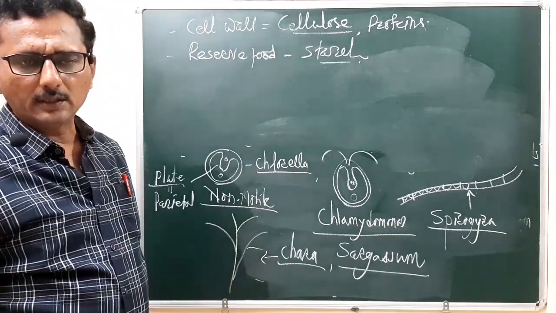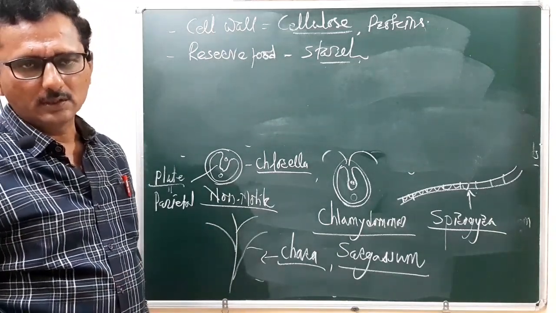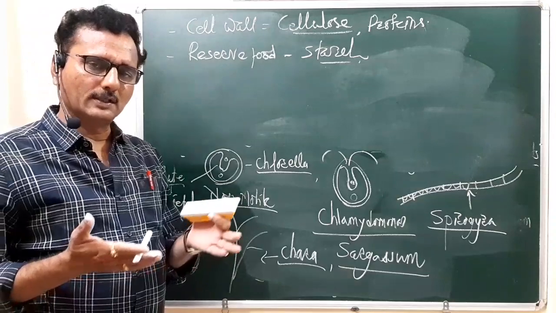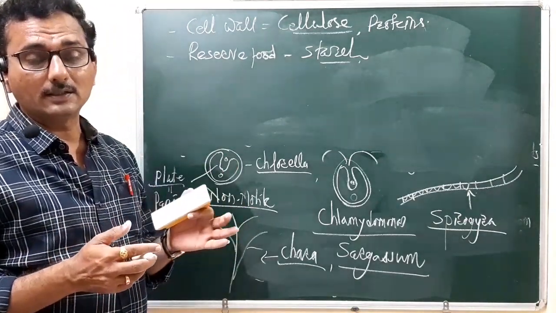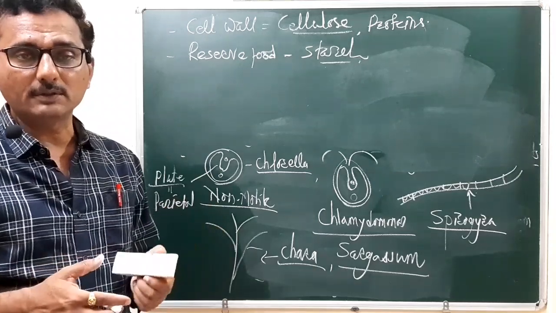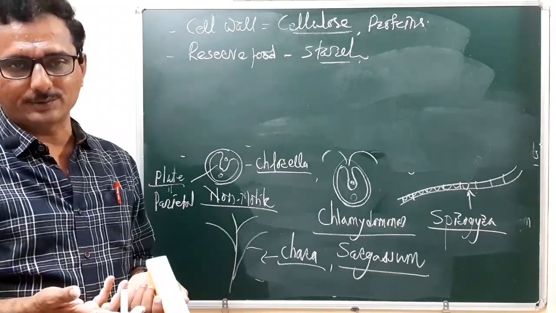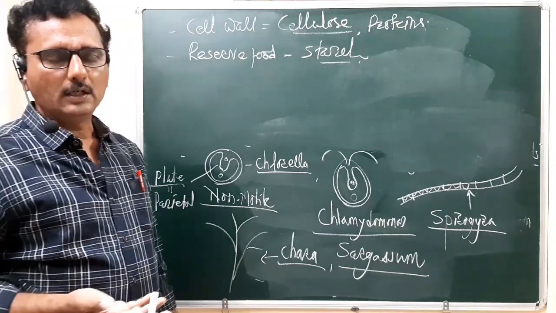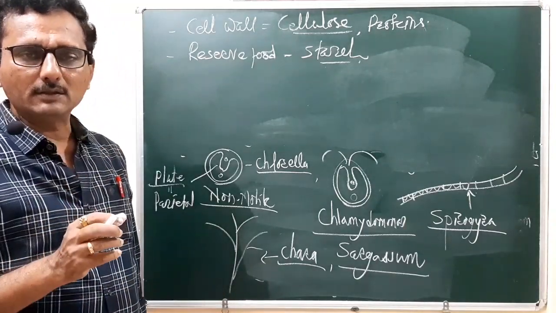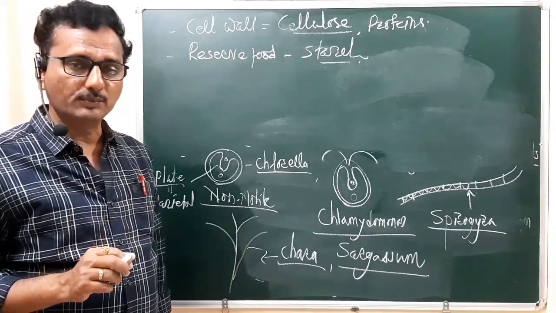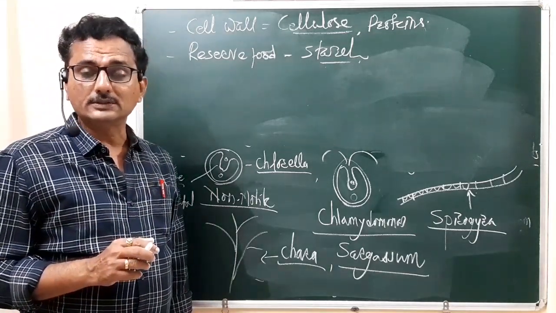Then how do they reproduce? When they are growing inside the water, they follow a very simple way of reproduction, that is fragmentation. Fragmentation is a vegetative method of reproduction. But they also have sex organs, as we mentioned before, the unicellular sex organs.